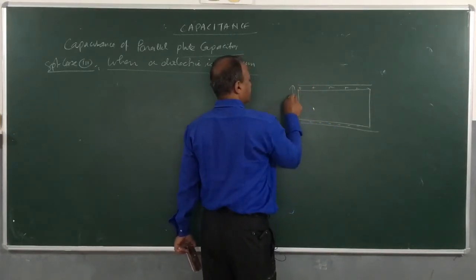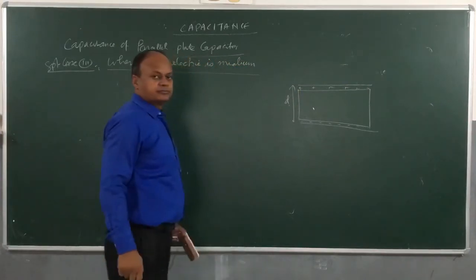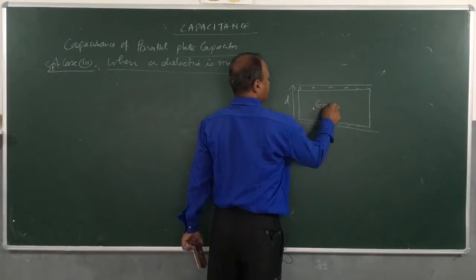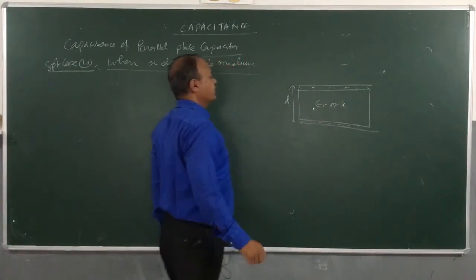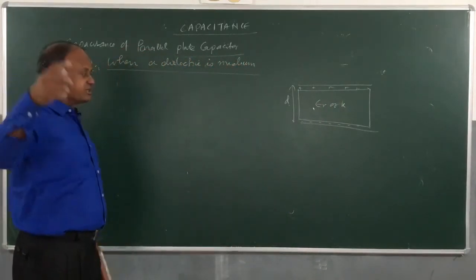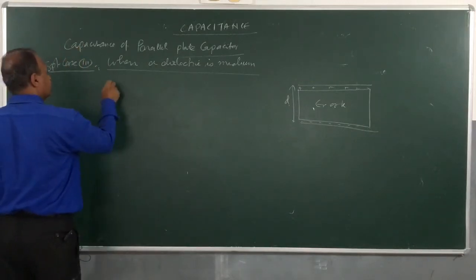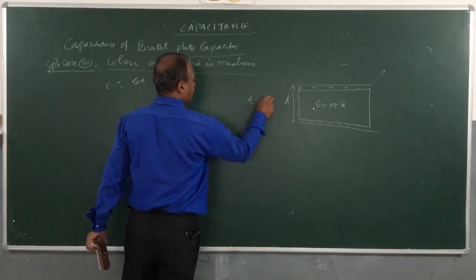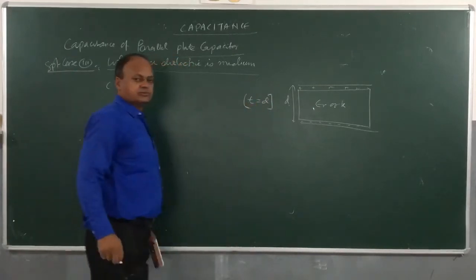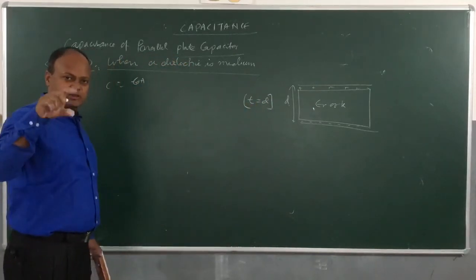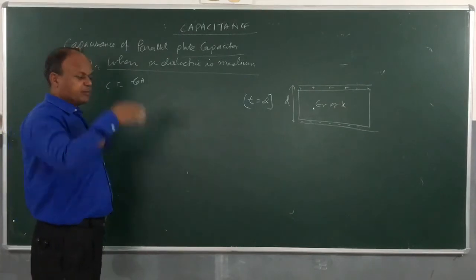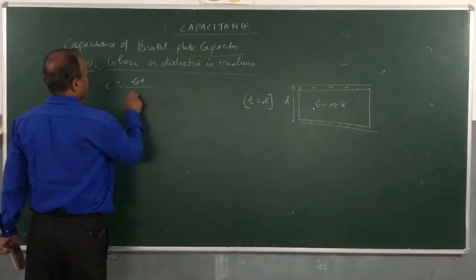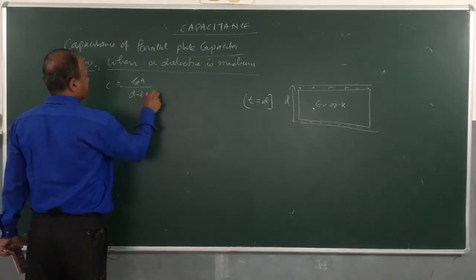Distance is D, okay, and dielectric constant is epsilon R. You can also use K. So, in this case I can modify the first equation. We have C is equal to epsilon naught A by D minus T plus T by K. In this case you can see that T will be equal to D. The thickness T will be equal to D, because it is completely filling the space between the two plates.